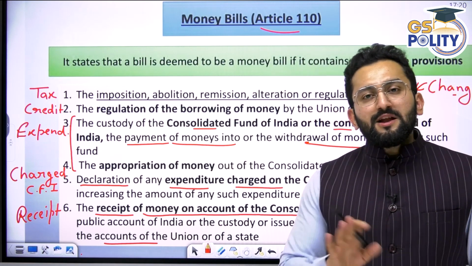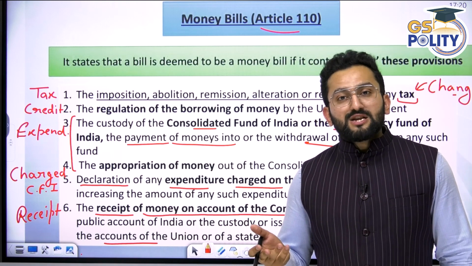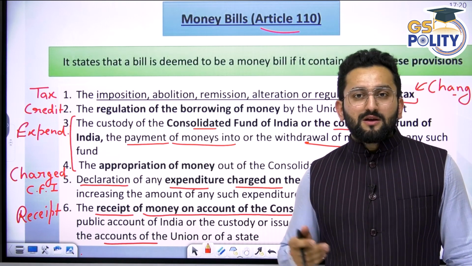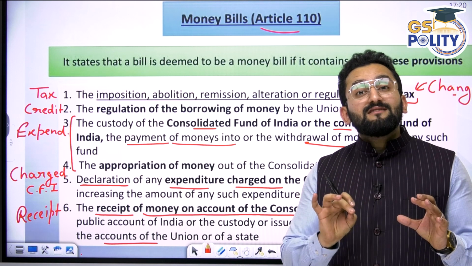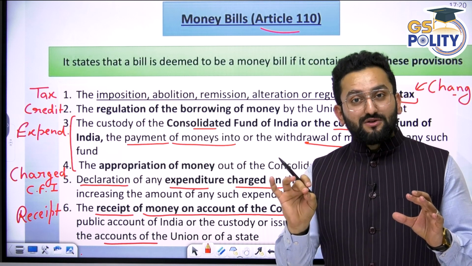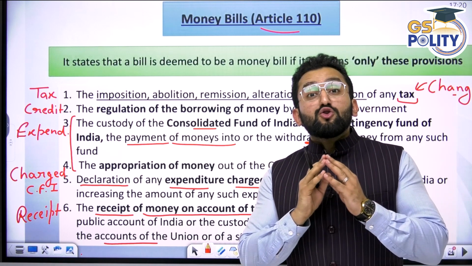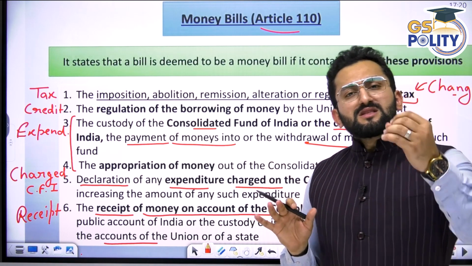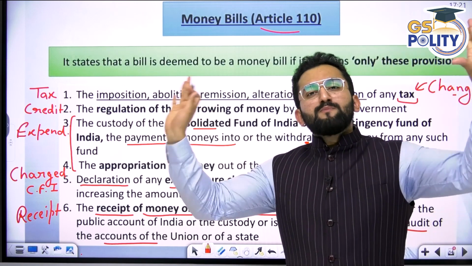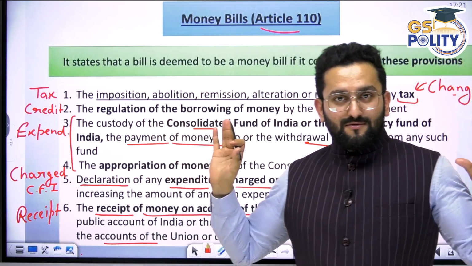It means that when a bill is going to be introduced next time, say the annual financial statement, budget, the expenditures which are declared as charged expenditure on CFI, Consolidated Fund of India, you need not vote on these expenditures again and again. These are safe and secure. These are high priority expenditures. These expenditures need to be done anyhow.